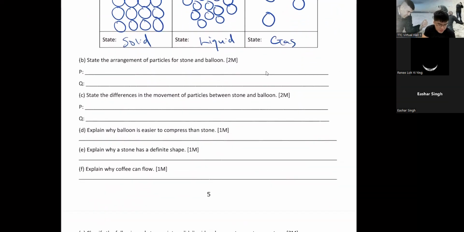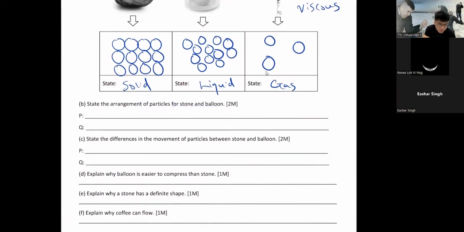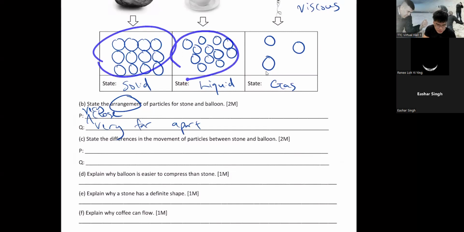Okay, so B, state the arrangement of particles for stone and balloon. So they want you to state the arrangement. How are they arranged? For this stone, they are very close. No need to write arranged since they already state the arrangement. And then for balloon, very far apart. This is very close, this is close, this is very far apart. Gas, they just run everywhere.